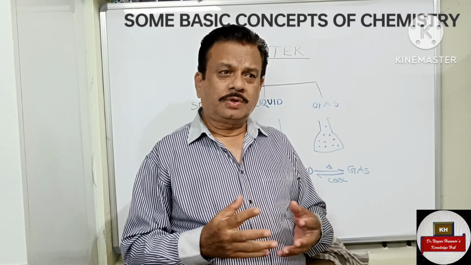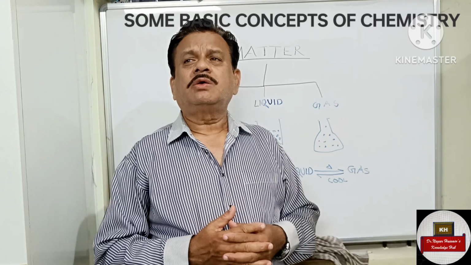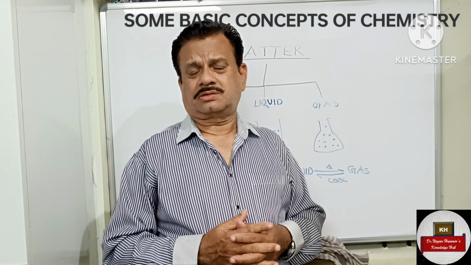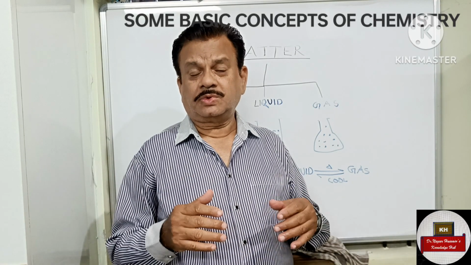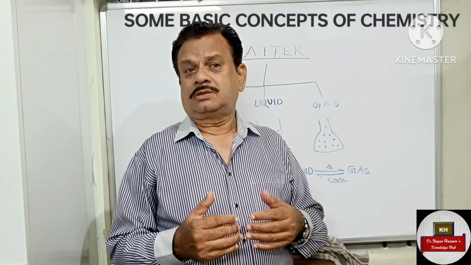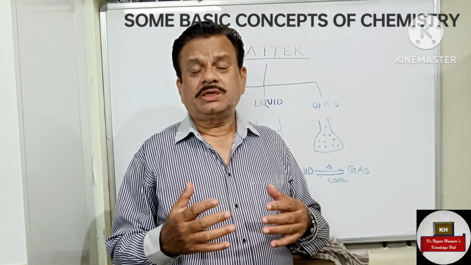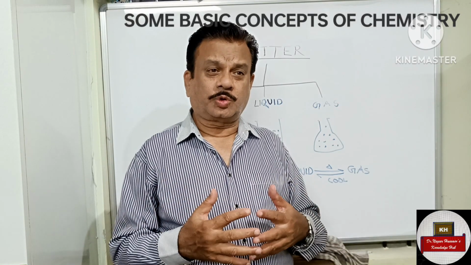And if you see the medical field, we have a lot of medicines. They are not from any other science; they are purely from chemistry. They are all manufactured by the synthesis of various compounds.